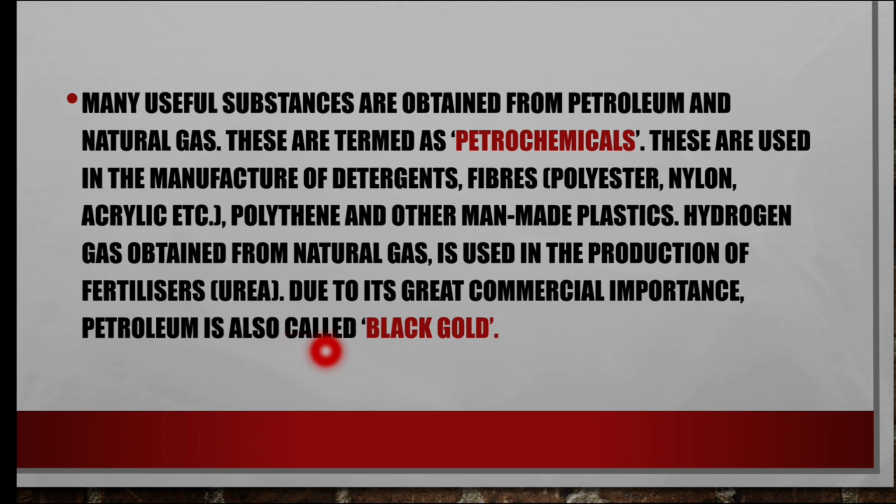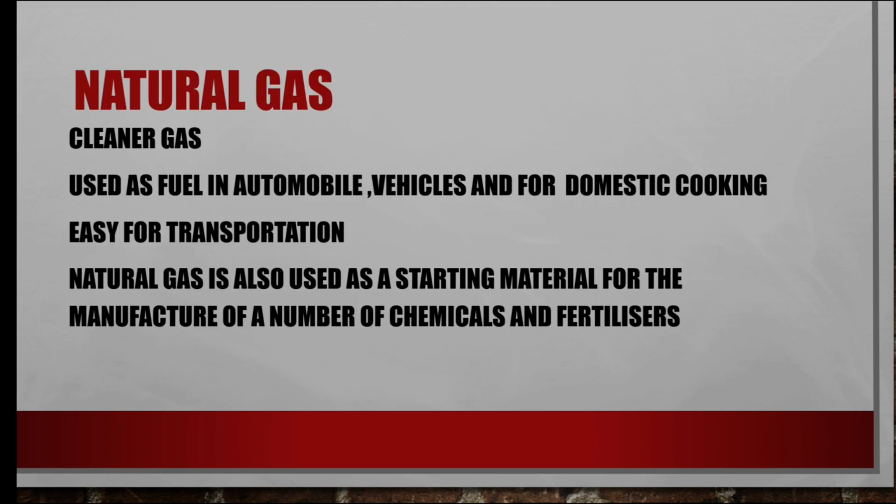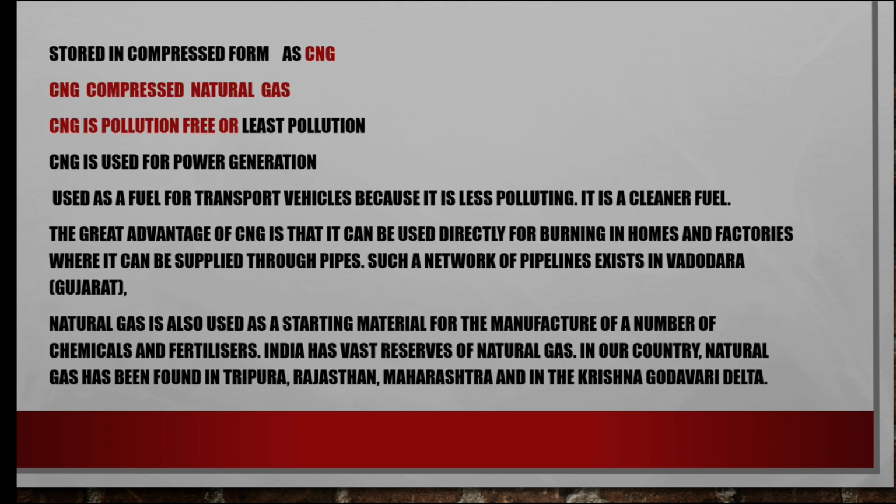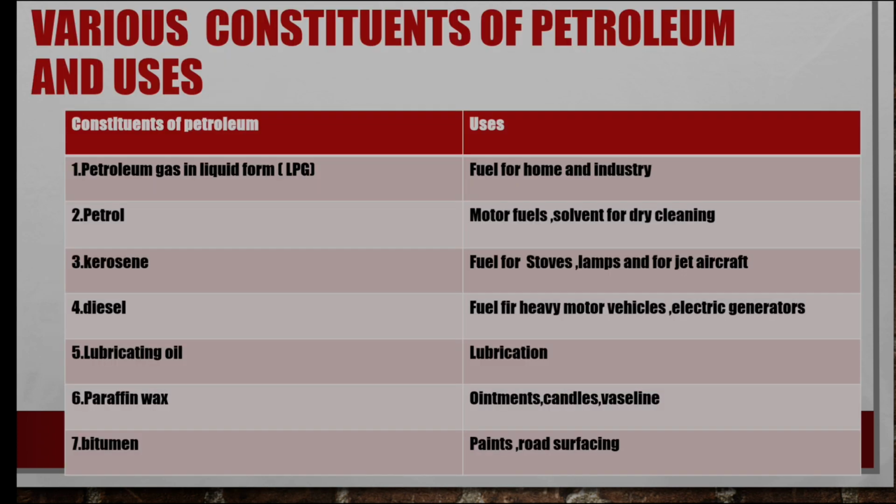And why is petroleum called black gold? Nowadays petroleum has a great commercial importance. That's why petroleum is also called black gold. Natural gas is a very clean gas and easy for transportation, and natural gas is used as a starting material for manufacture of a number of chemicals and fertilizers. India has a vast resource of natural gas, found in Tripura, Rajasthan, Maharashtra and the Krishna Godavari Delta.